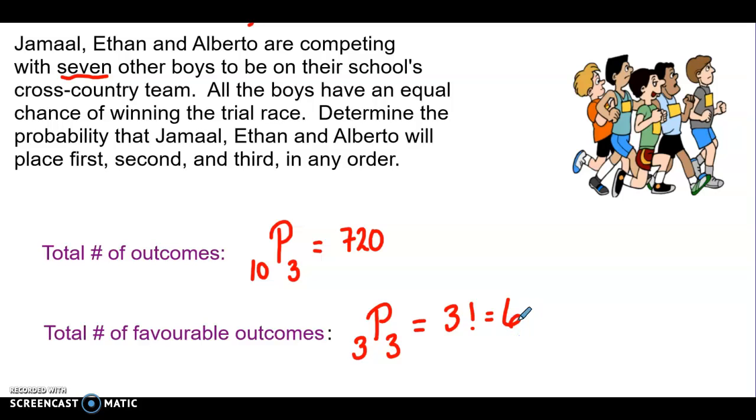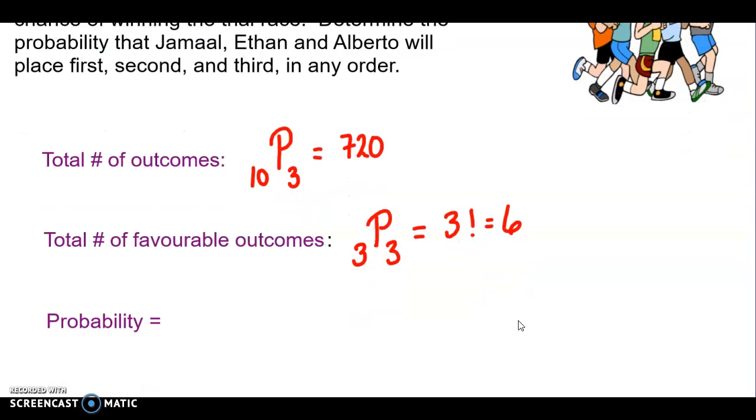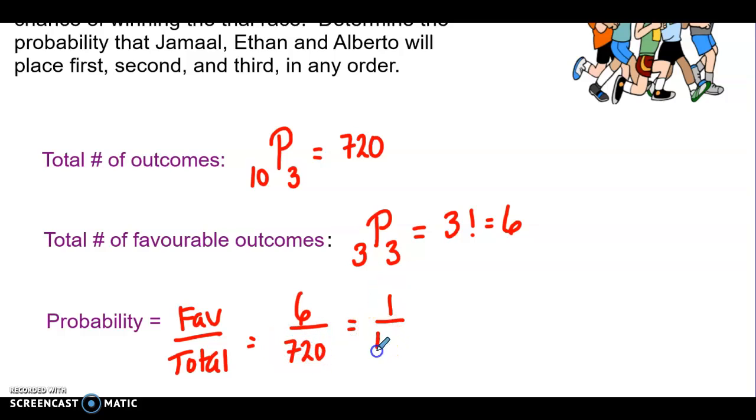To find the probability that this happens, we take our favorable outcomes and divide by the total. Our favorable outcome 6 divided by our total 720. We can reduce that as a fraction in lowest terms, or we can write it as a percentage, 0.83%.